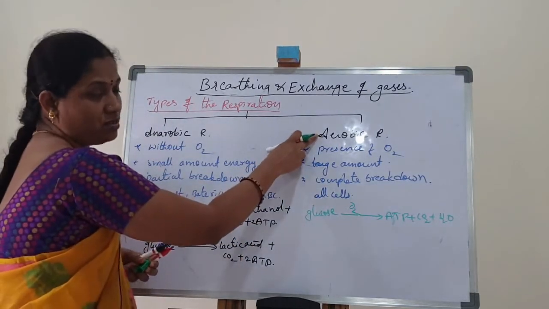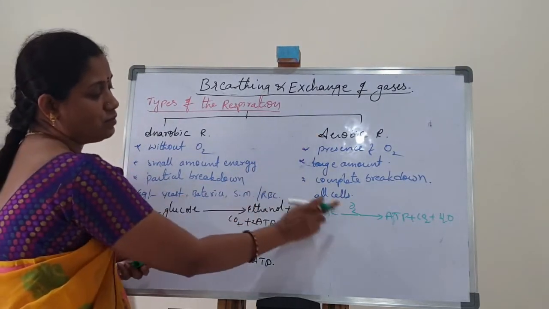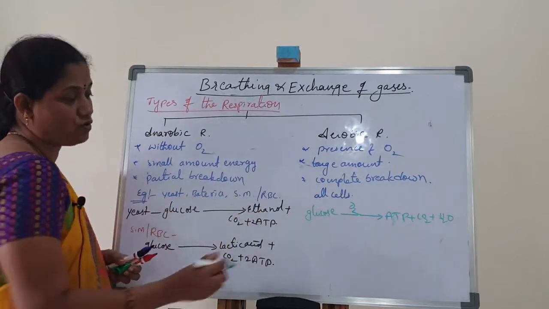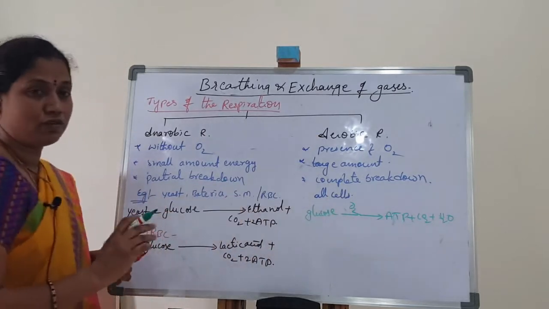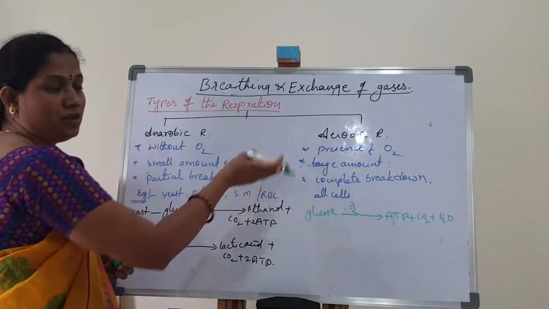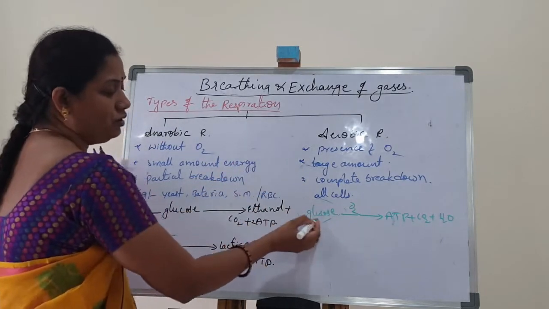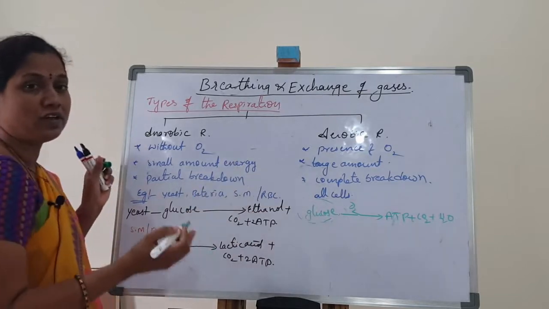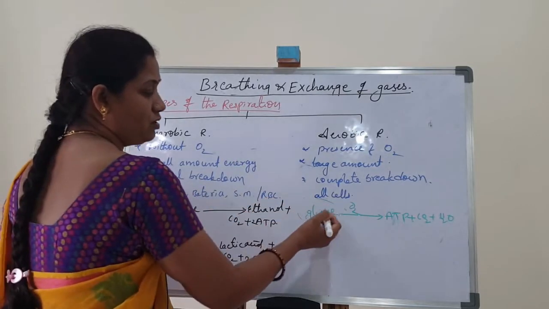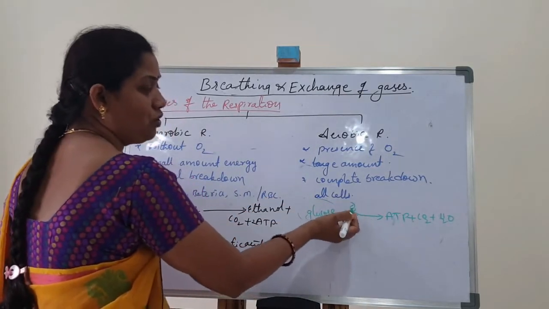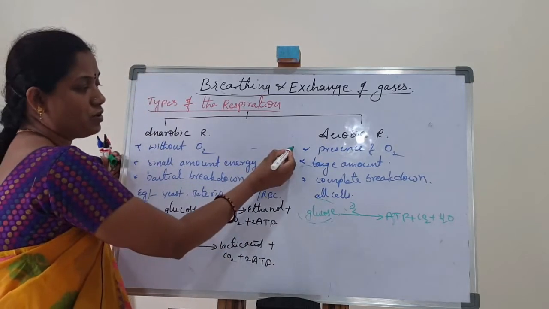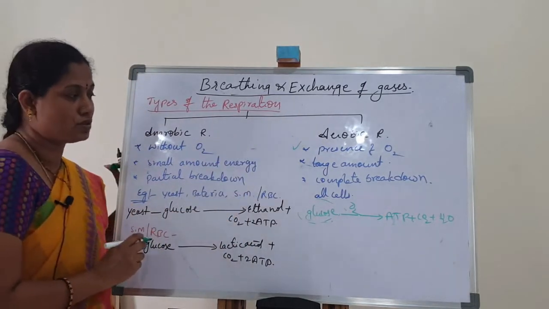This respiration process takes place in the presence of oxygen. Without oxygen, aerobic respiration is absent. Glucose molecules are broken down by oxygen molecules.